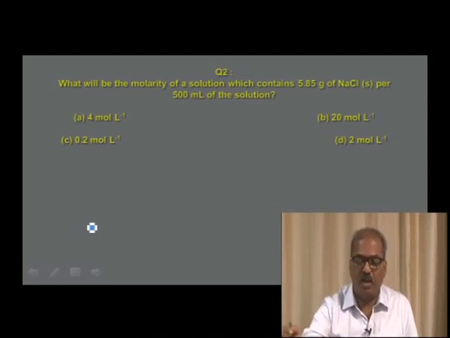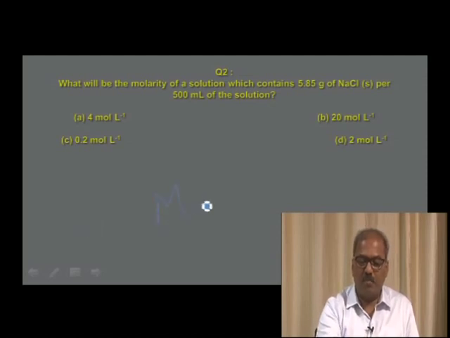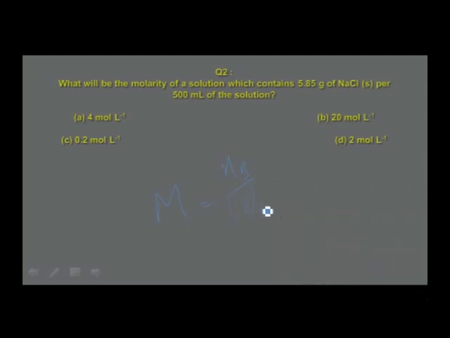The question is on molarity. Molarity can be calculated by the formula M equals nB by V in liters. What is nB? The number of moles of the solute. nB is calculated by the formula W by M, where W is the mass of the solute divided by the molar mass. Volume in liter is equal to volume in ml divided by 1000. So now you find the answers I have calculated.